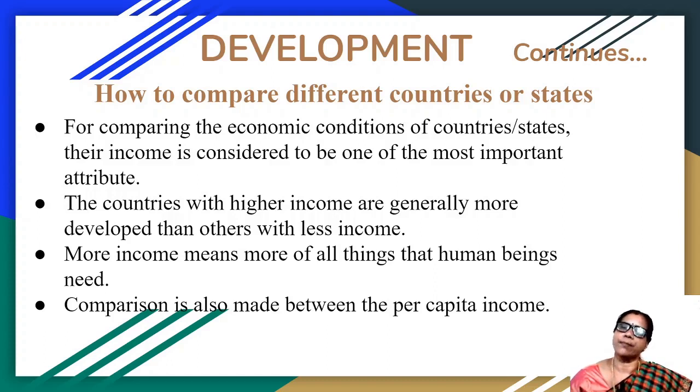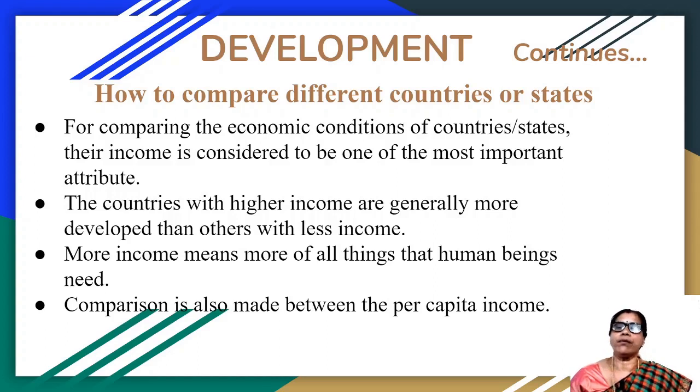More money means people are able to purchase all the things they need. That means human wants are satisfied to the fullest extent, so they can get more development. And earning more income is the primary goal of almost all people to attain development.